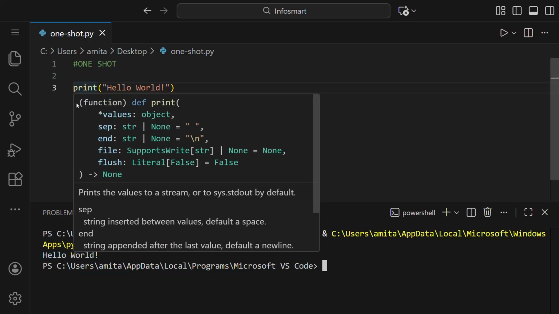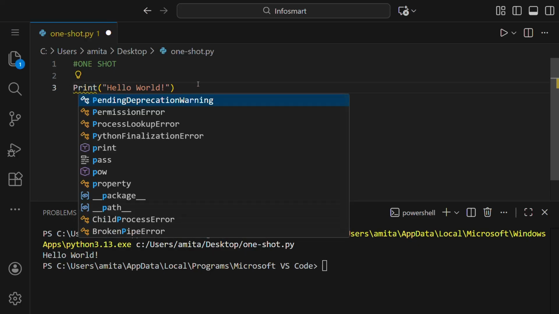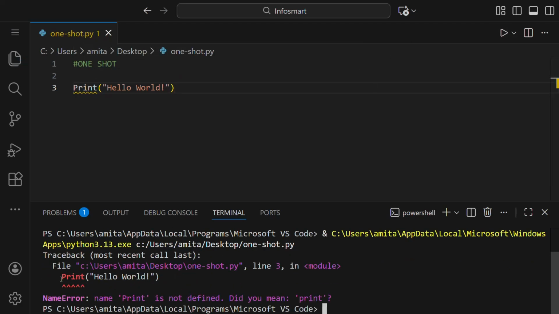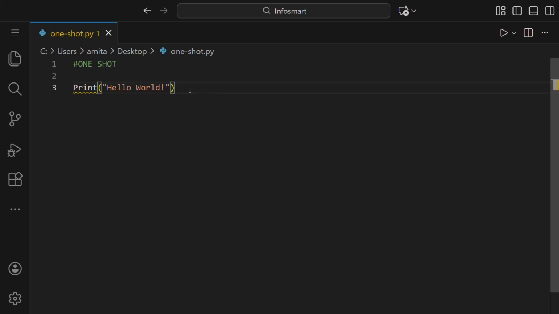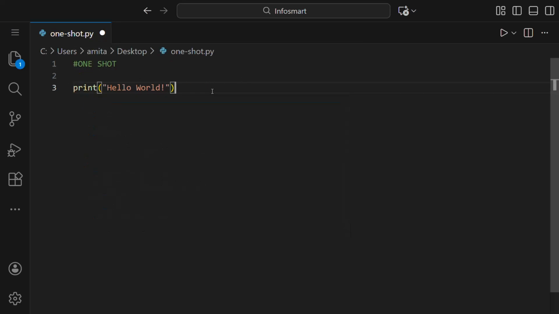Python is a case sensitive language, so we need to write this in small letters. If I write this P in capital, then when we run it, it shows an error. If you see this error carefully, it says that name with capital P Print is not defined, and it itself says, did you mean print? So if you read the error carefully, you'll get to know what is the error in your program. So this is print hello world.